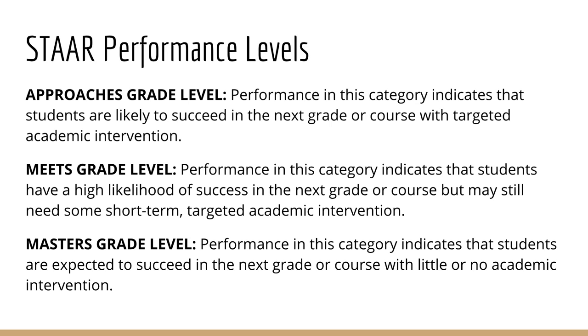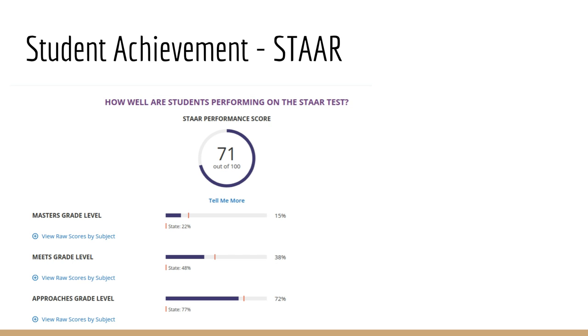Here again, these students have a high likelihood of success at the next grade level, but they still might need some short-term targeted academic intervention in certain areas. This could be some of your tier ones. And then last, you have your masters grade level. These students have exceeded all expectations and should succeed at the next grade level with little to no academic intervention.